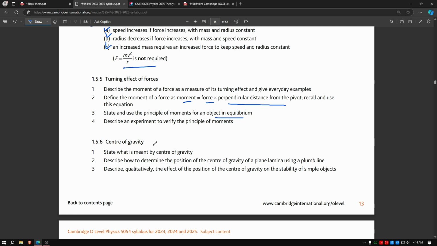So if they ask you to describe an experiment, literally just say this experiment I showed. You literally just write, we set up a pivot, and then we put weights on one side and on the other side, and we watch if they are balanced or if they move to one side. You will write up how much distance you keep each weight from the pivot. Just write it up for 3 or 4 marks. If we get a question like this in the question paper, I'll surely try to solve it.